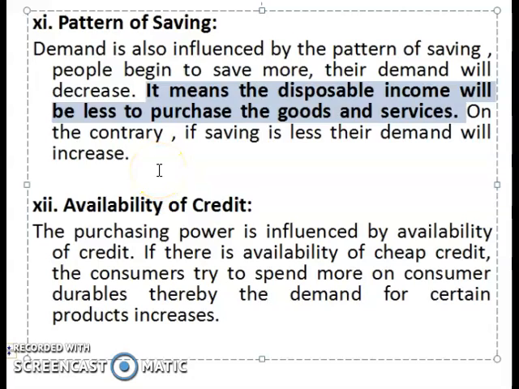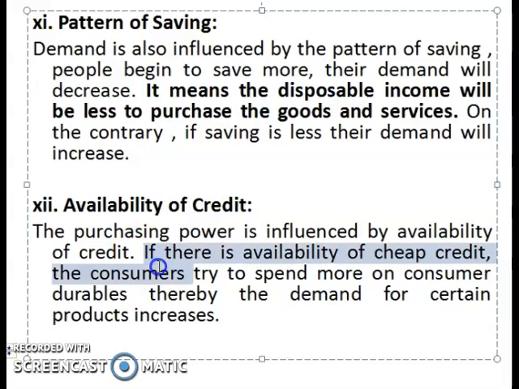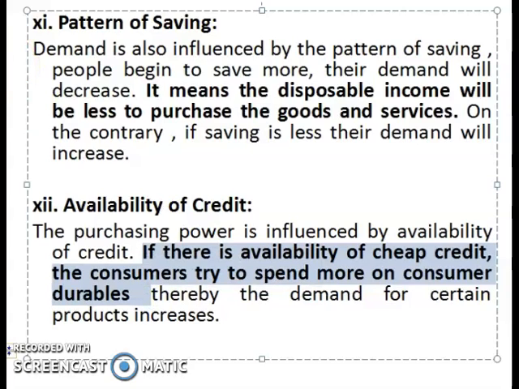Then the next is availability of credit. The purchasing power is influenced by the availability of credit. If there is availability of cheap credit, the consumers try to spend more and more on durables. Thereby, demand for certain goods increases.